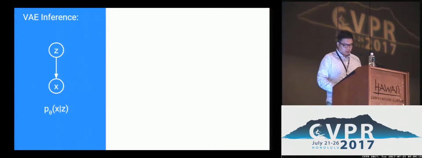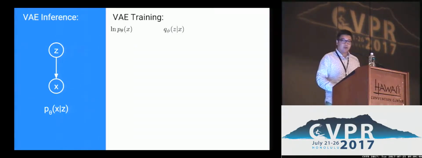Variational autoencoders assume that each data point x is generated from a low-dimensional representation z. During inference, we first sample z from a prior distribution and then generate a data point x with a deep net. So how do we train this process? Given a set of samples x, we want to maximize the data log likelihood.